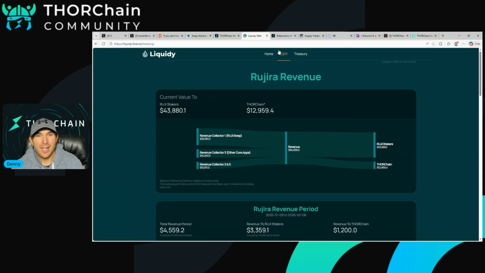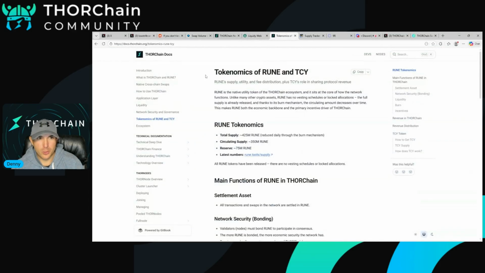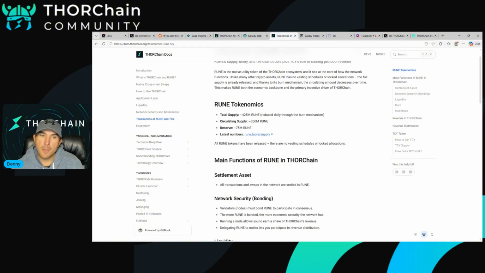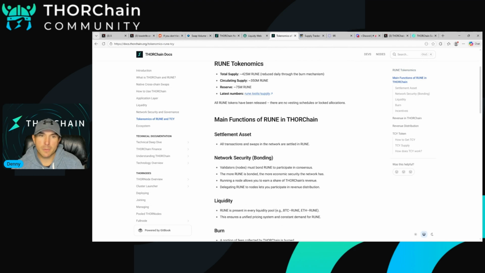For the tokenomics of THORChain, we're going to go through this here a little briskly. So we have Rune. This is the main token. And this is TCY, an equity sharing token. We'll talk more about that later. Rune's tokenomics. So we have a total supply of 425 million, circulating supply of 350 million, and then the reserve 75 million.